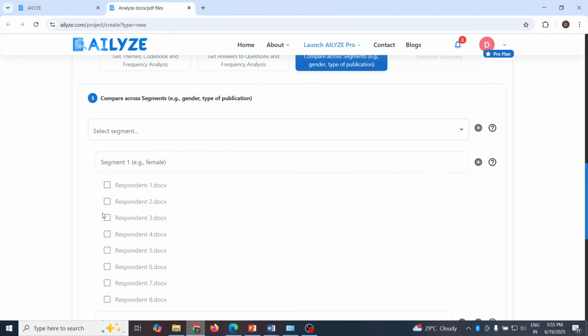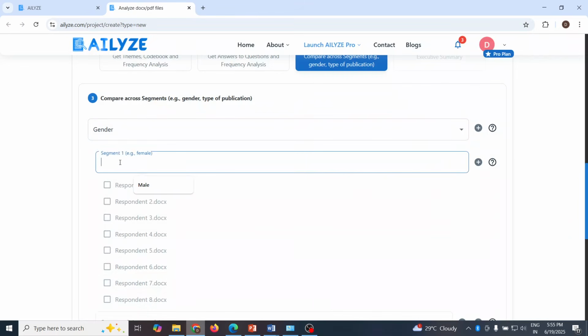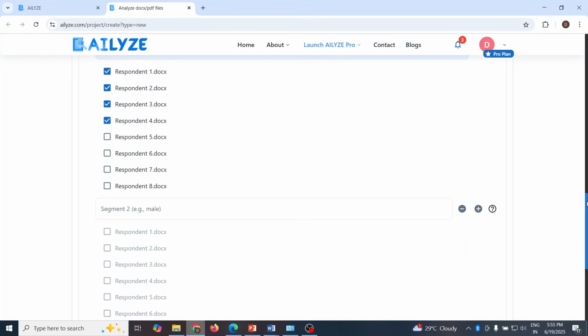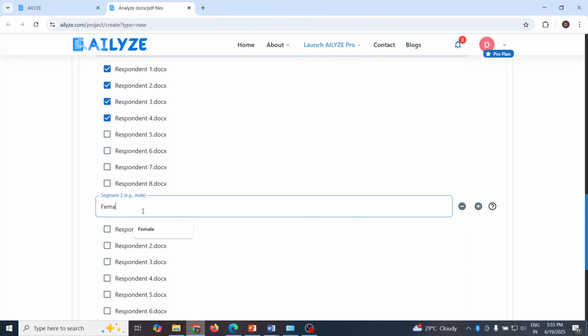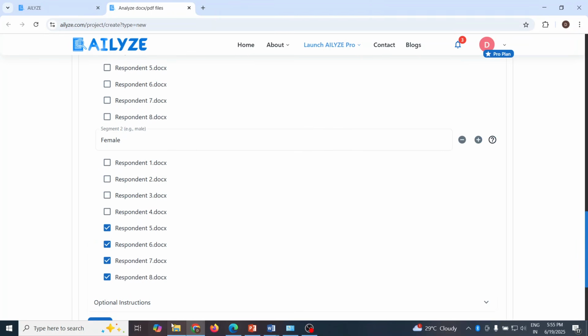We can generate a cross-category comparison by specifying the category we want to compare, such as gender, and assigning the relevant documents to each group. For example, from here, select gender, specify male. So respondent 1, 2, 3, 4, male. Scroll. Second segment is female. Now select respondent 5, 6, 7, 8. If any optional instructions are to be given, you can give here. And then let me see, is anything left out? No. Press the save button.